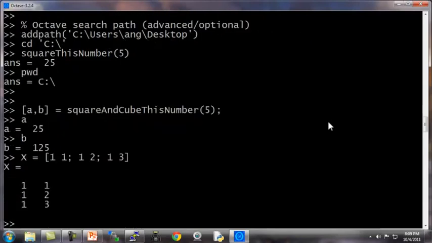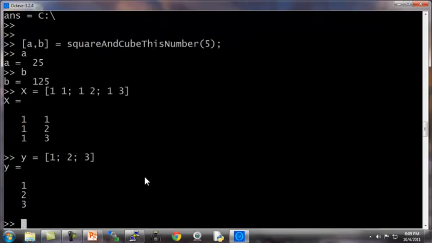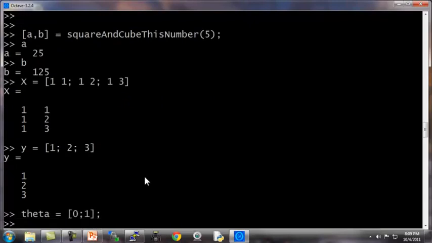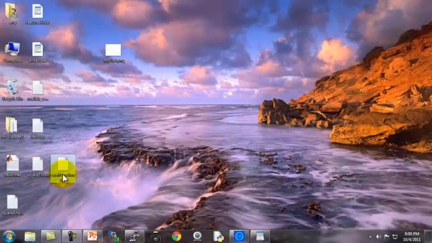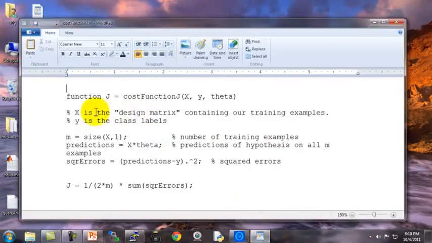So this is my design matrix X with x0, the first column, being the intercept term, and the second column being the x values of my 3 training examples. And let me set y to be [1; 2; 3] as follows, which were the y-axis values. So let's say theta is equal to [0; 1]. Here on my desktop, I've predefined this cost function J, and if I bring up the definition of that function, it looks as follows. So function J equals costFunctionJ, input is X, y, theta.